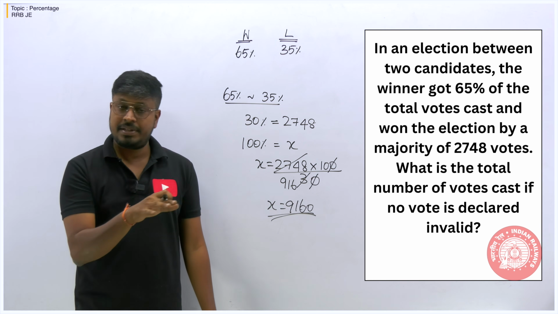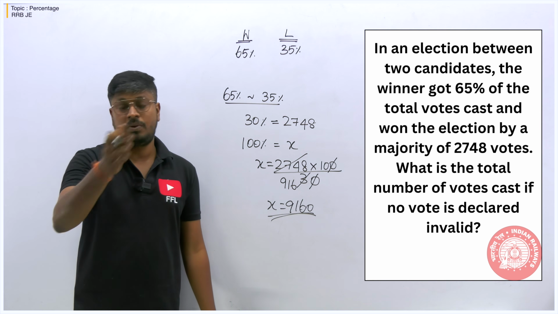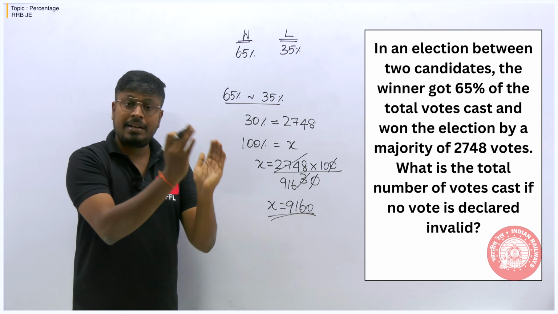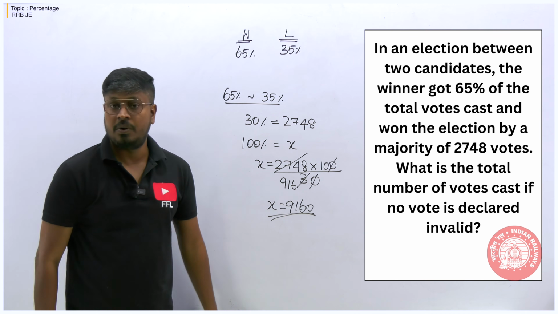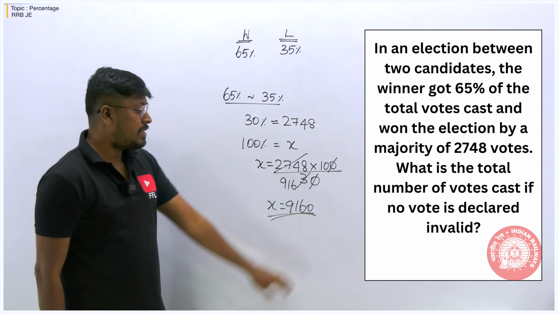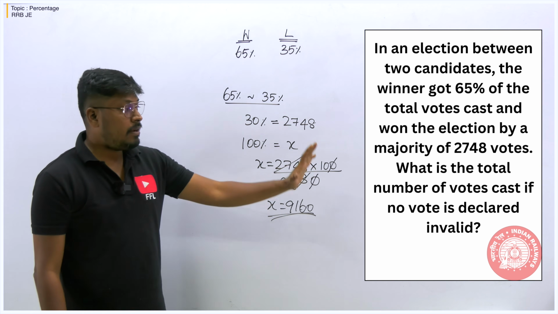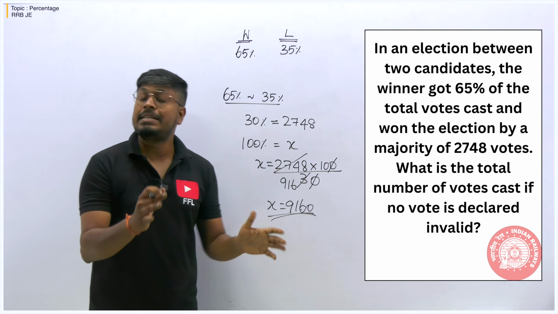Then solving the question is easy, because if you find the invalid votes, you can subtract them from the total votes and get the total valid votes. After getting the valid votes, it is easy to find what the winner got and what the loser got. So if it is election based, always try to find the total votes properly. And most important is the majority, and the word 'by', which is called the difference.